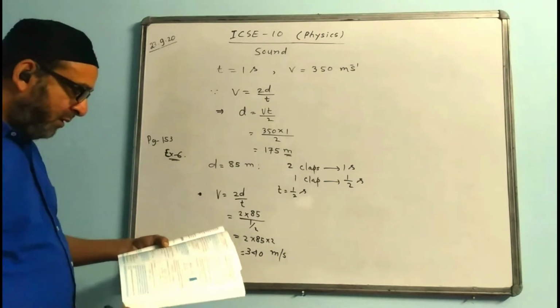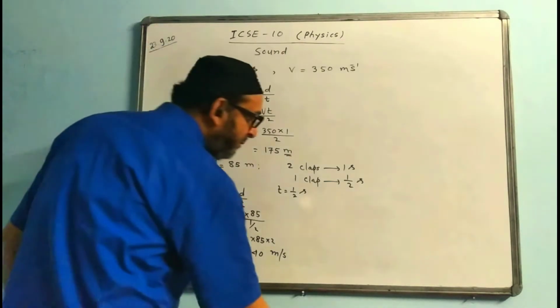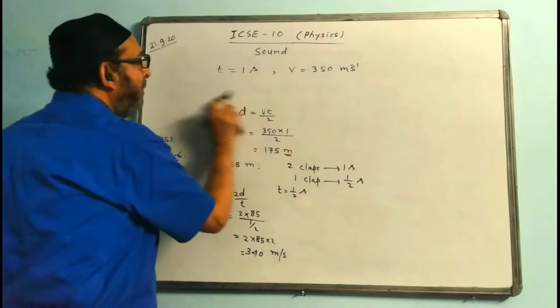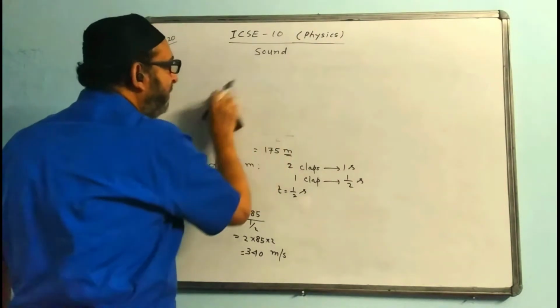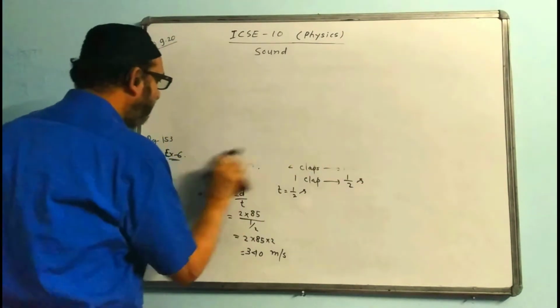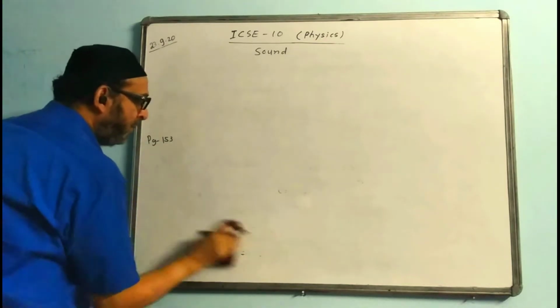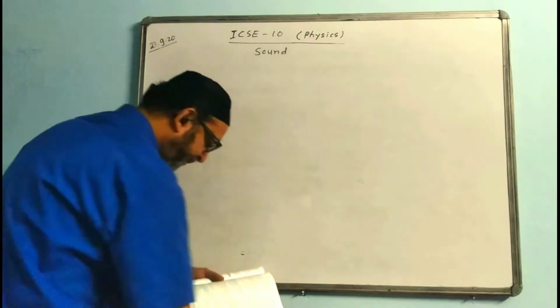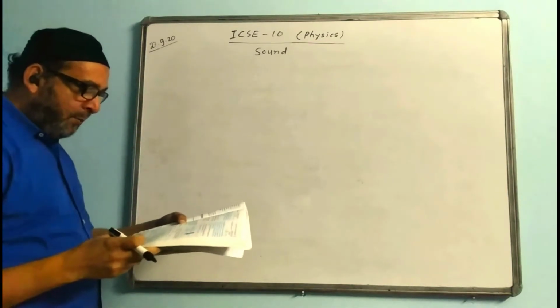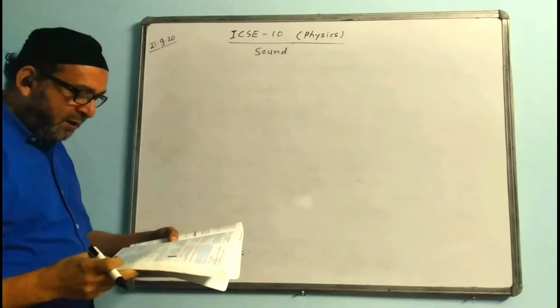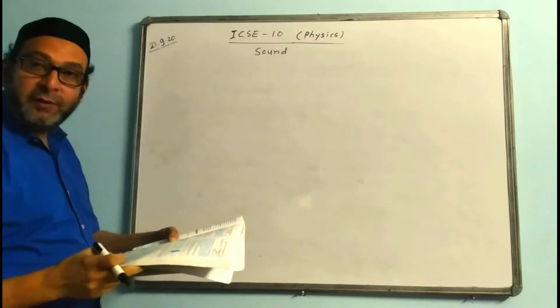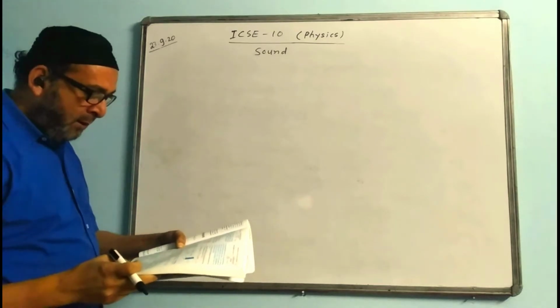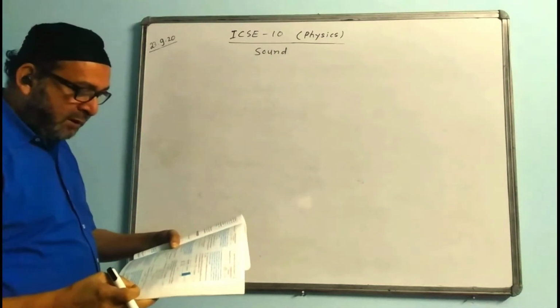Now, the next question is question number 7 from the same page, 153. The question says, a boy stands 60 meters in front of a tall wall and claps. Distance is given as 60 meters.